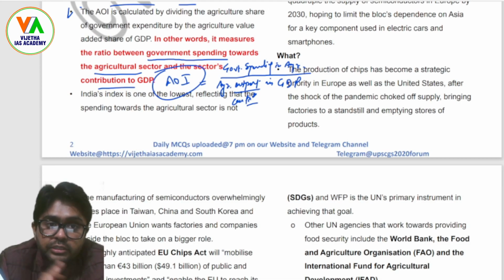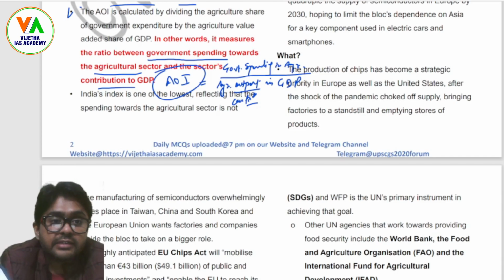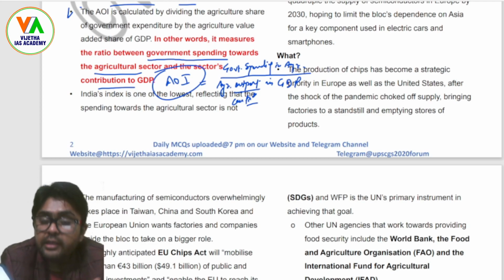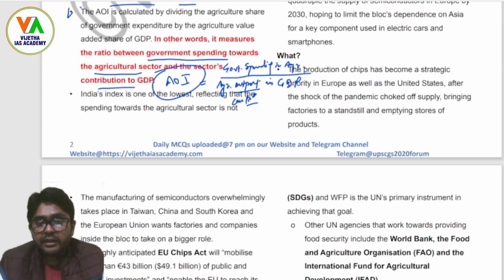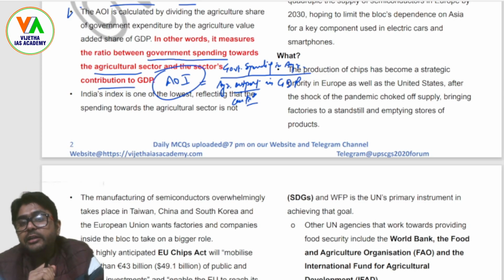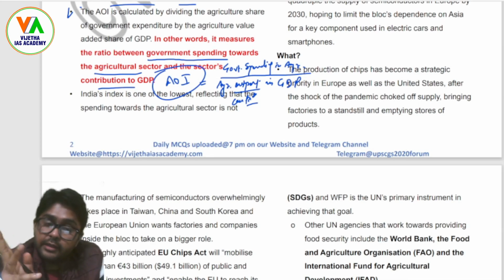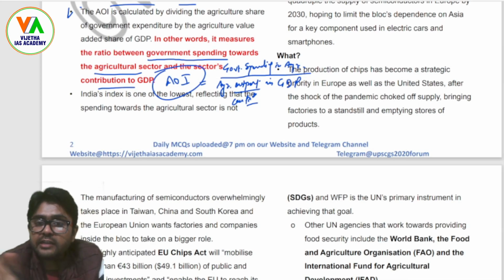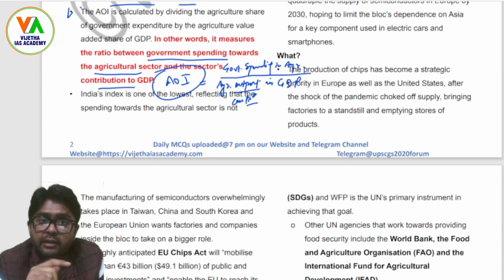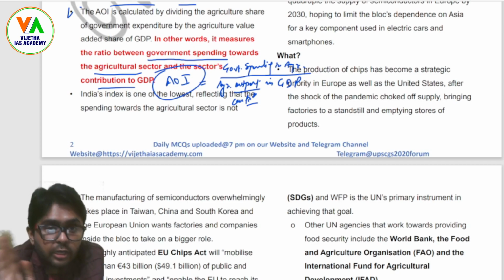The figure will come to the lower side, reflecting that the spending of the government in the agriculture sector is not commensurate with the sector's contribution towards GDP, right? Because 7.3% is the spending, whereas the contribution of agriculture in India's GDP is fluctuating between 14% to 17%, or let's say 17 to 18% at the higher side. So that means the output is more, but the spending is less. That is why India's index is coming at the lower side, right?